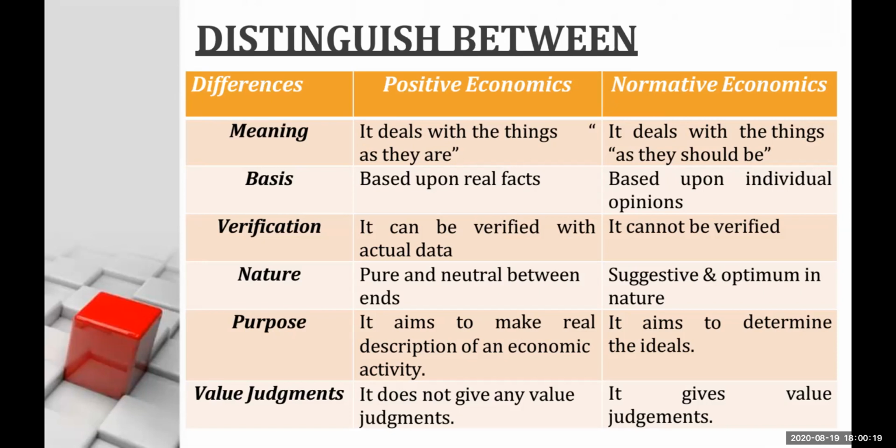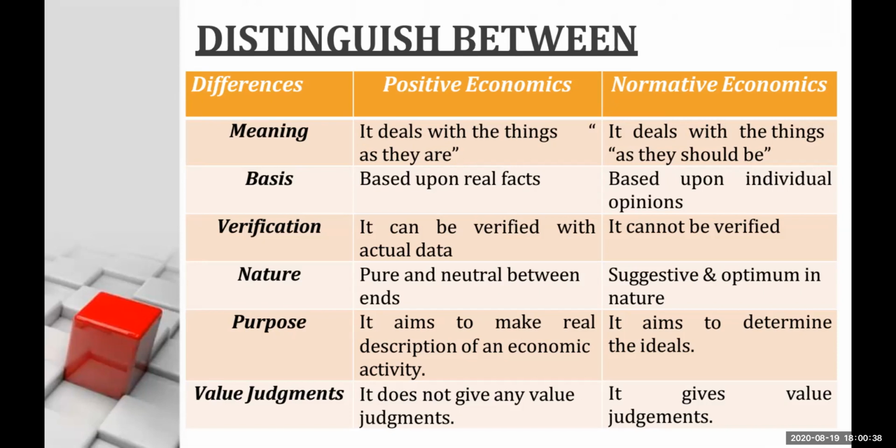And when we talk about value judgments, positive economics does not give any value judgment. When I'm talking about unemployment or poverty, I'm not giving any judgment. I'm just giving a statement as to how things are. What is the reality? What is the fact?